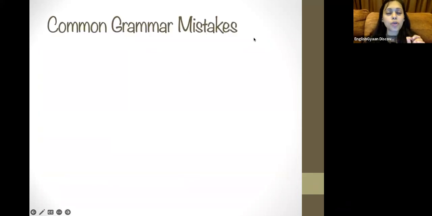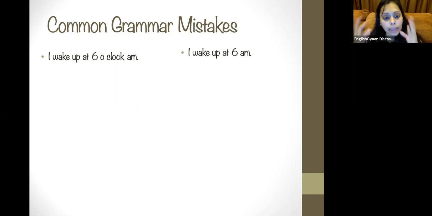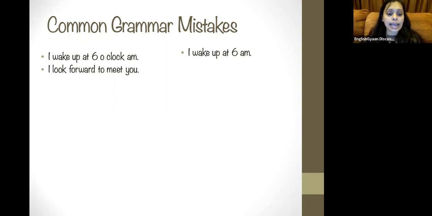Now going to some common grammar mistakes that people make. Now I'm going to tell you incorrect statement, okay? For example, I wake up at 6 o'clock a.m. Now this is incorrect. You can say I wake up at 6 a.m. or you can say I wake up at 6 o'clock in the morning. Morning and a.m. will never come together because a.m. matlab morning.